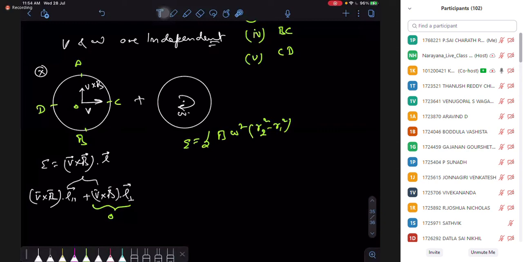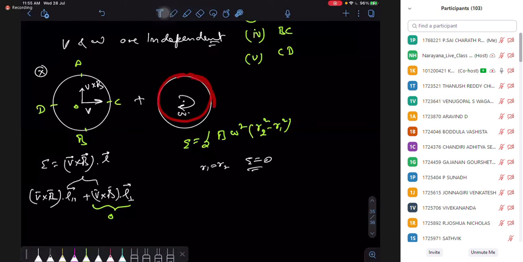So the same radius gives the same potential, which means 0 EMF. So the EMF between AC is 0, between BC is 0, and between any two points on the circumference it is 0. It is only with respect to the center that you have EMF, right?